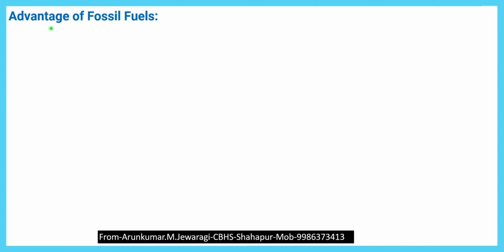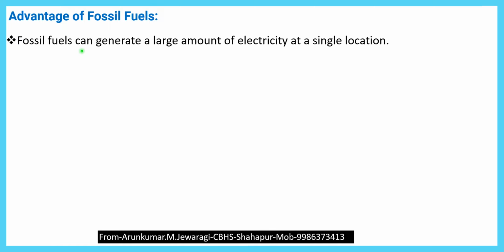Students, now we are going to see the advantages of fossil fuels. First advantage is fossil fuels can generate a large amount of electricity at a single location. So these fossil fuels generate a large amount of electricity by the process of what? Thermal power plants. In thermal power plants, coal is burnt and from that we get electricity.